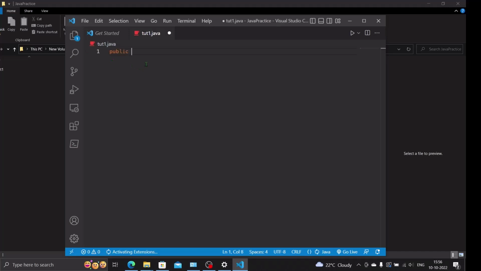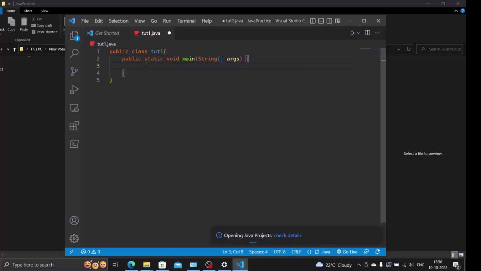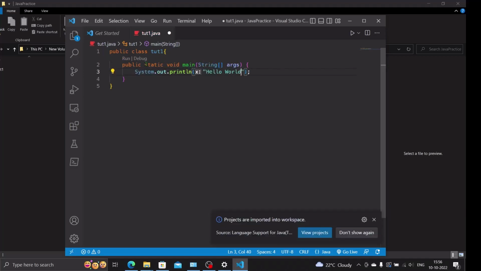Now I'll write public class Qt1, public static void main. I'll use a shorthand notation. What is all this? I'll explain it to you later. First, let us get this working. I hope it is working on your system as well. If not, you can comment. Hello world.